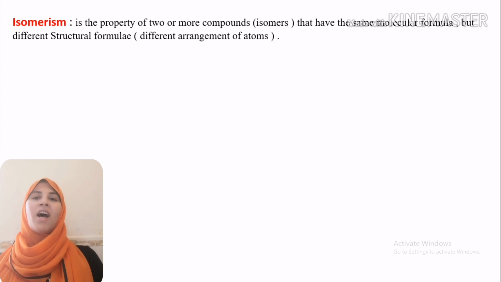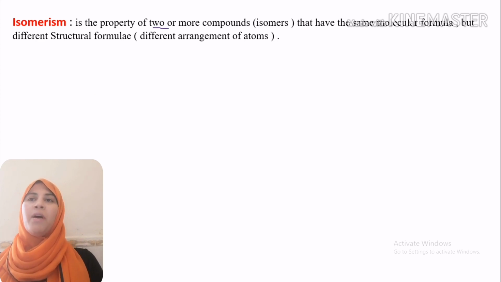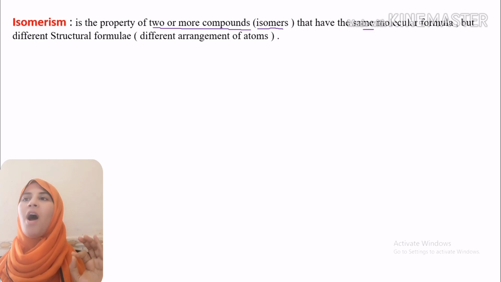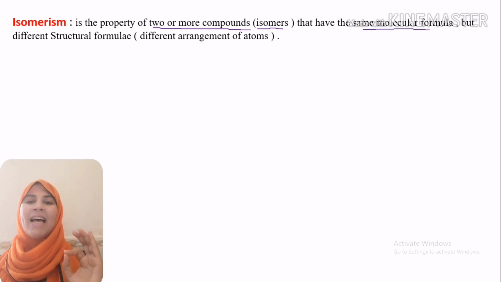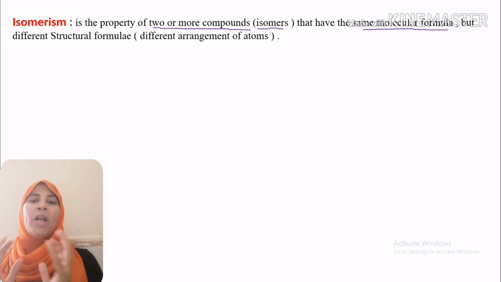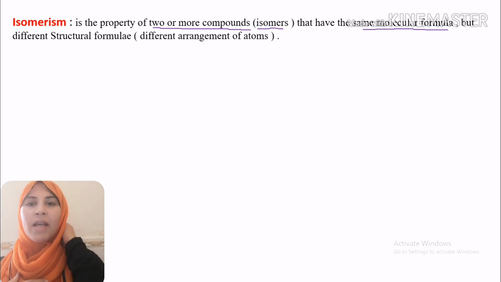At first, isomerism is the property of two or more compounds, two or more isomers, that have the same molecular formula. Exactly, we have the same components.